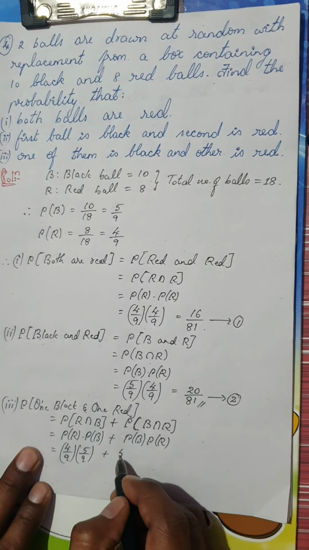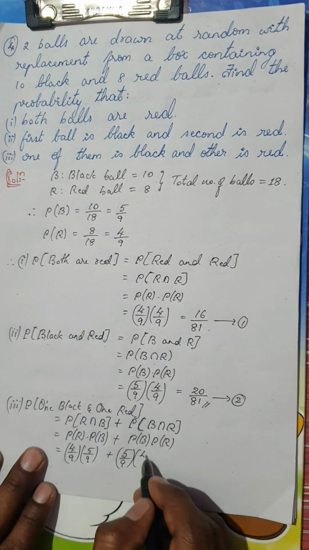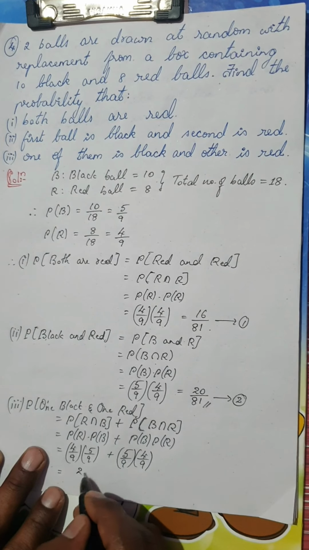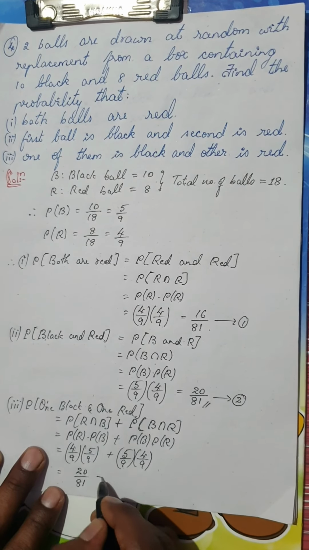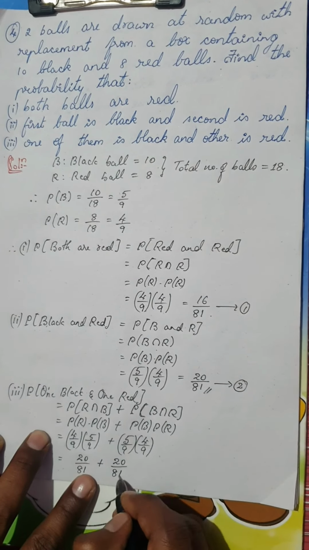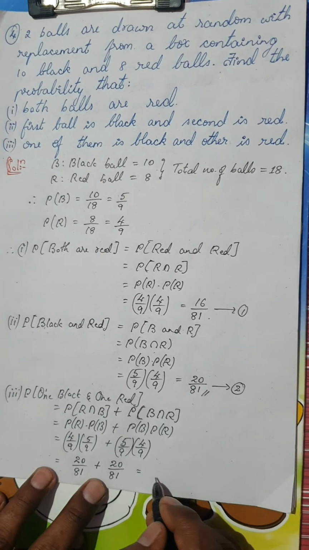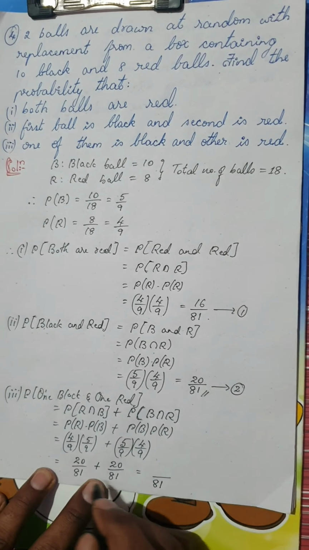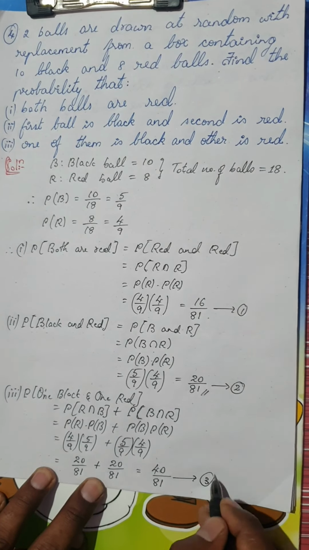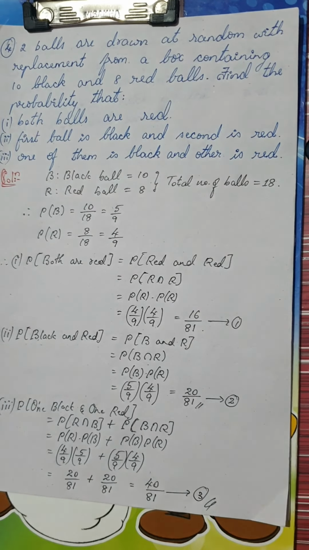Plus, once again, the probability of a black ball is 5 by 9, and the probability of a red ball is 4 by 9. So 4 5s are 20 by 9 9s are 81, plus once again 4 5s are 20 by 9 9s are 81. If you add, the denominator is the same, 81, and 20 plus 20 gives 40. So 40 by 81 is the required solution for the above given question.